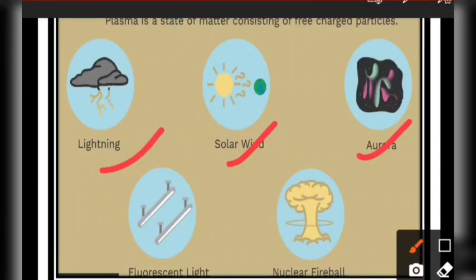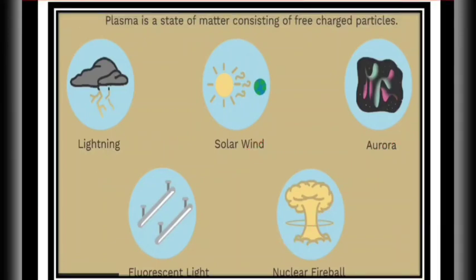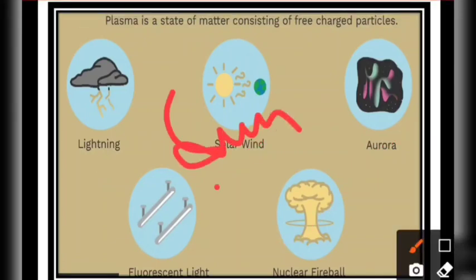Other than that, fluorescent light. In this we fill the gases, and when we switch on the light, these gases start converting into charged particles, the positive and negative charged particles, and then they start glowing. Similarly, nuclear fireball, the sun is also an example of your plasma state, and the stars are also examples of the plasma state.